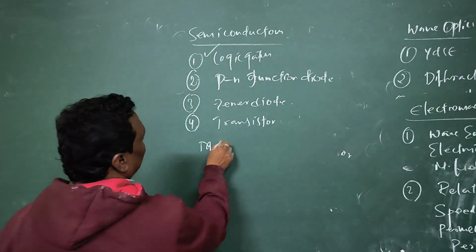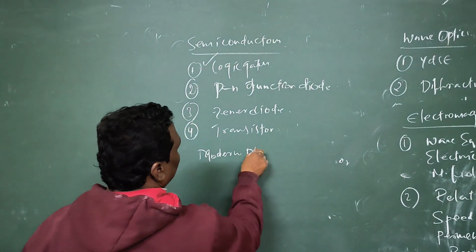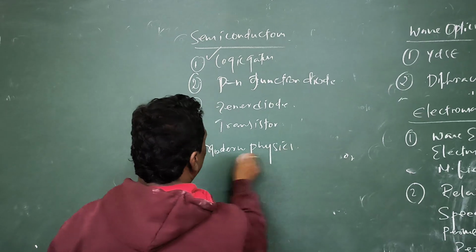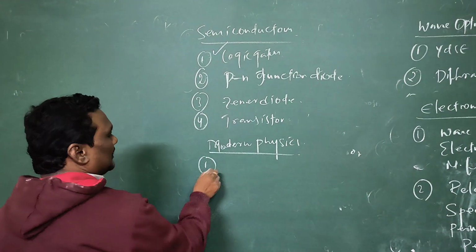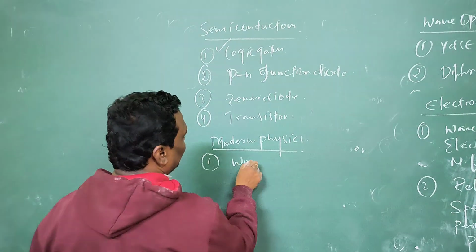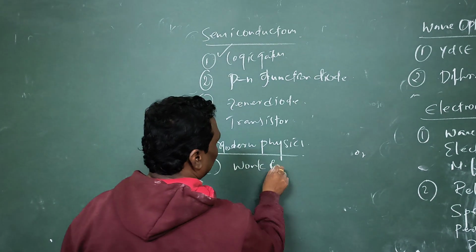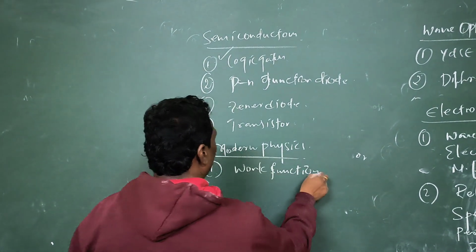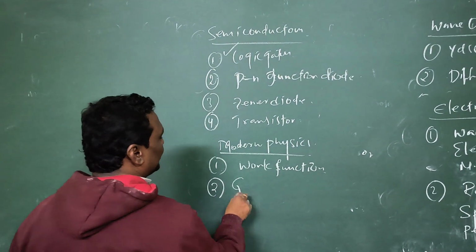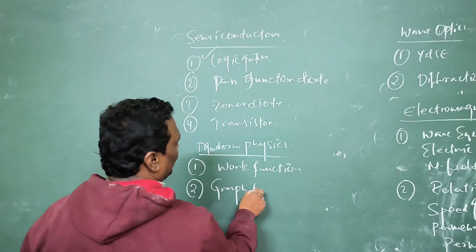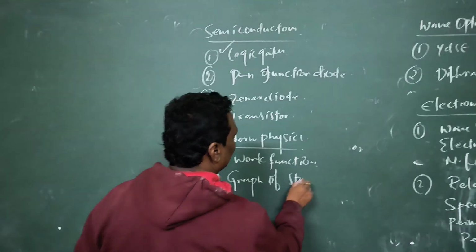And modern physics. In the modern physics, you have to concentrate on the work function, and next, graphs of stopping potential and work function.